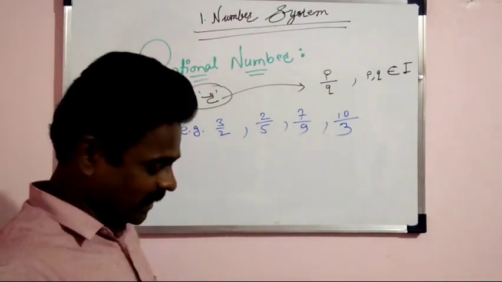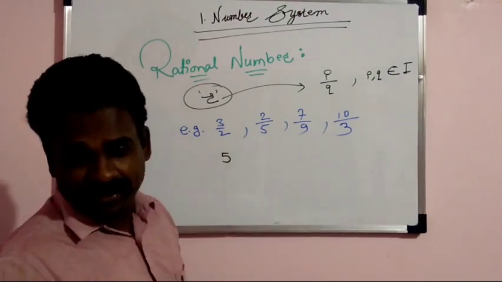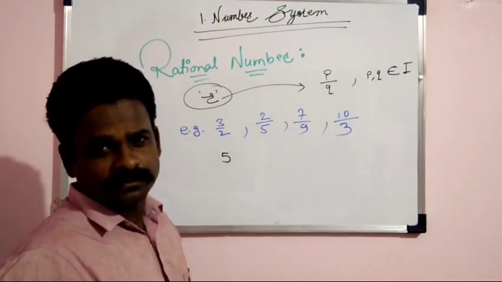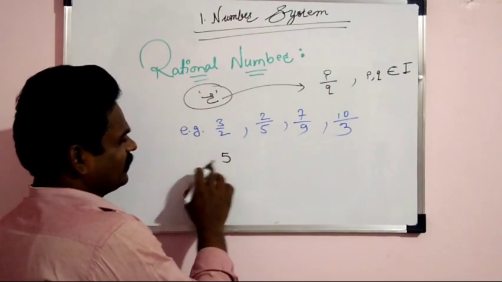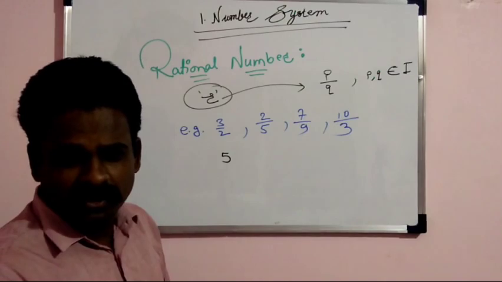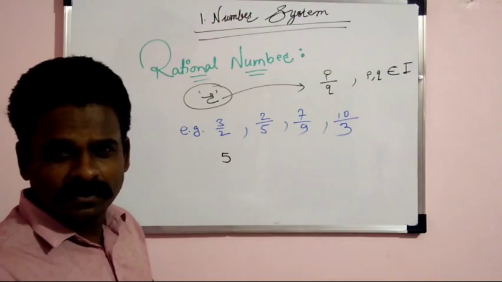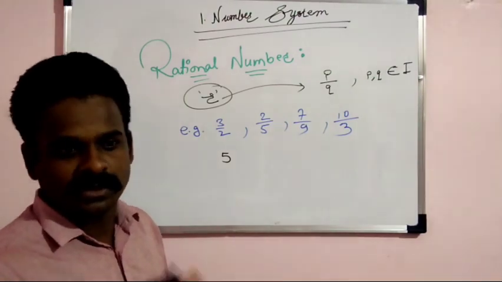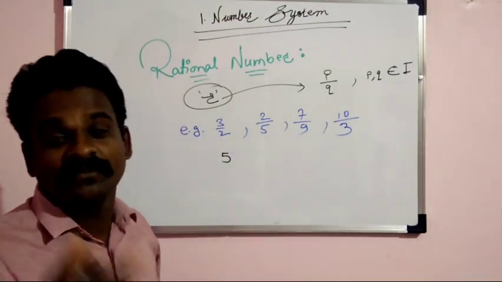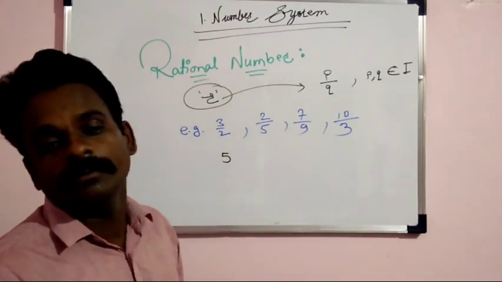Now friends, tell me, is this a rational number? Is 5 a rational number or not? So 5 doesn't have a denominator term. So is this a rational number or not? Some will say yes, it is a rational number. Some will say no, sir, it is not a rational number because we don't have a denominator. And if we don't have a denominator, then we can say that it's not a rational number.